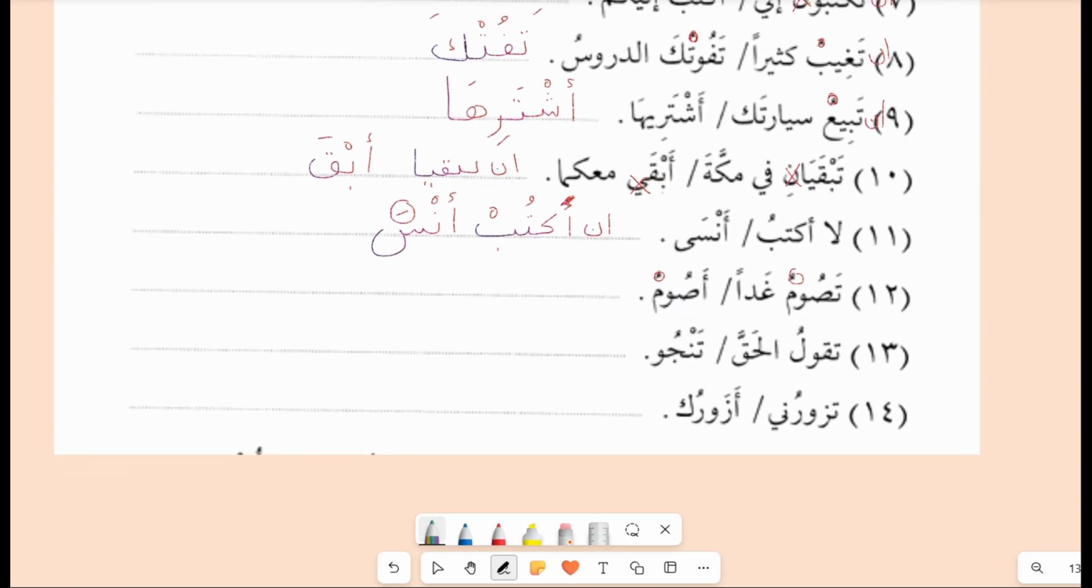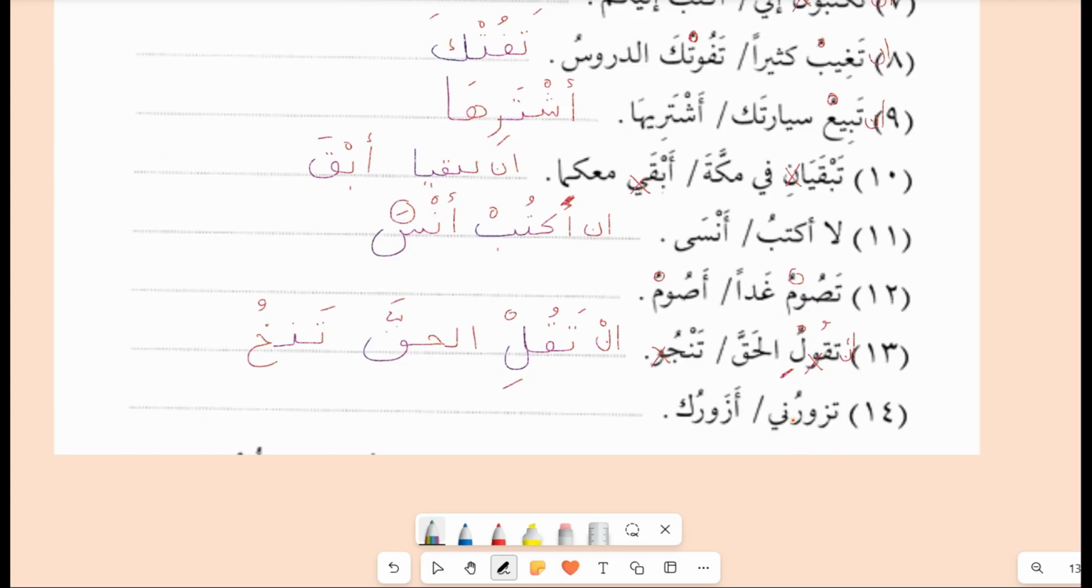We have taqulul haq tanju. So using in, taqul, and what you have to do here, if there is a weak letter, you need to drop it. In taqul al haq, and there is lam tarif, so giving it a kasra. Taqulil haq. Tanju. So what you're going to do? Making it tanju with the waw remaining, and you need to drop the weak letter waw.